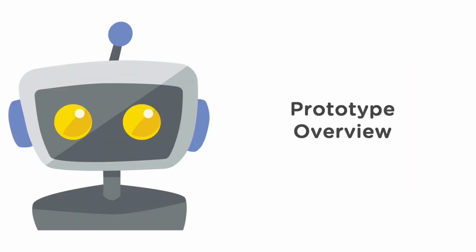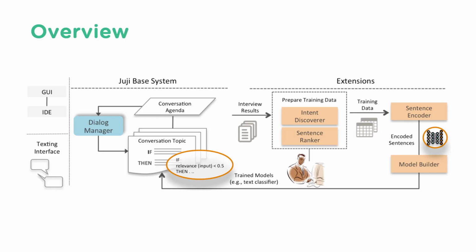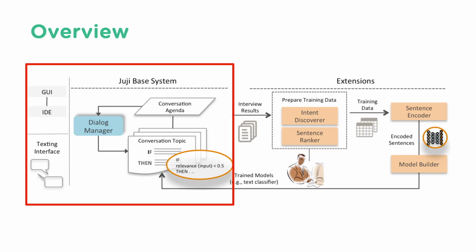In the next section, I will give an overview of our prototype. There are two parts of our prototype: a GG-based system for conversation and an extension for user intent prediction. GG is a publicly available chatbot platform that has a rule-based system allowing the chatbot designer to create a chatbot with a GUI, and the platform provides interfaces for conversation.